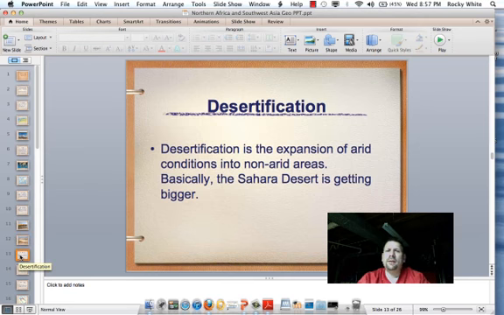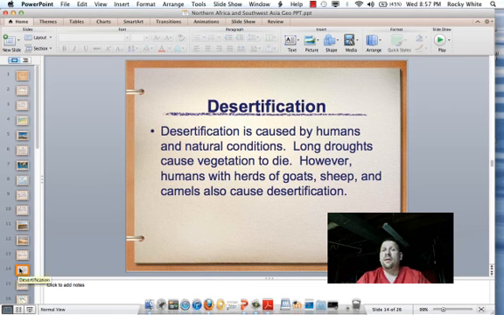The whole process in northern Africa and Southwest Asia of the deserts getting bigger and bigger, the expansion of arid conditions into non-arid land, that means real dry area into somewhat dry area, basically deserts getting bigger, is called desertification. Basically, the Sahara Desert in northern Africa is getting larger and larger due to many different conditions. Desertification is caused by human and natural conditions.